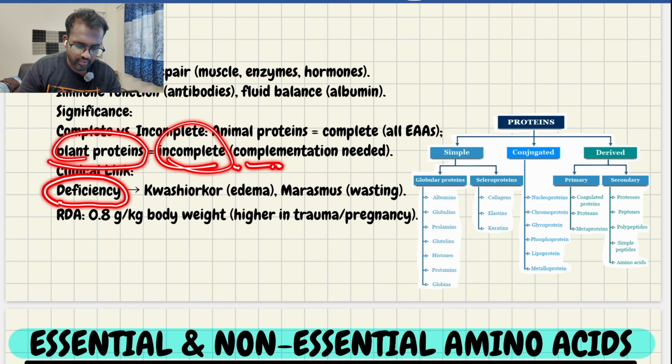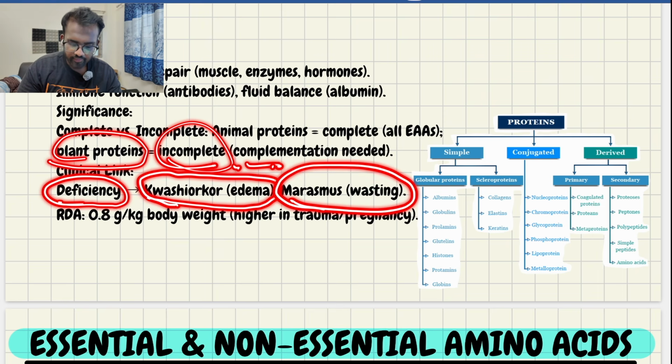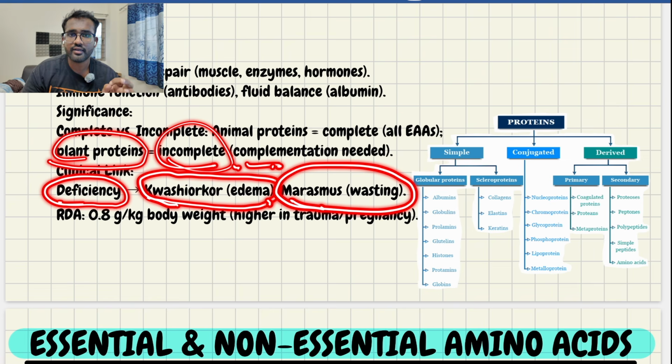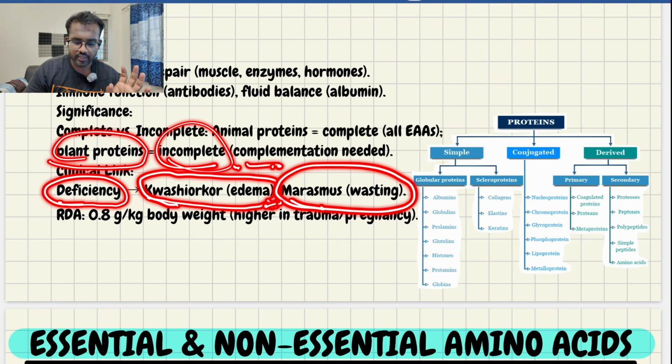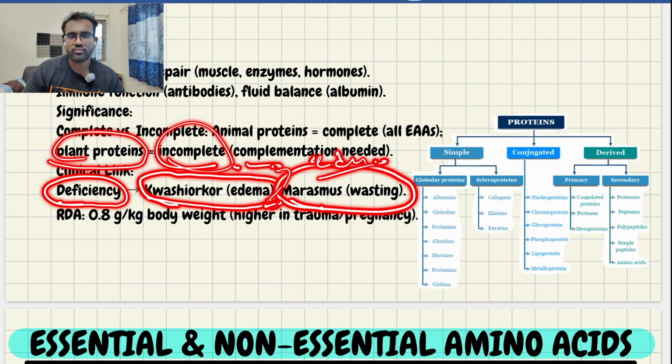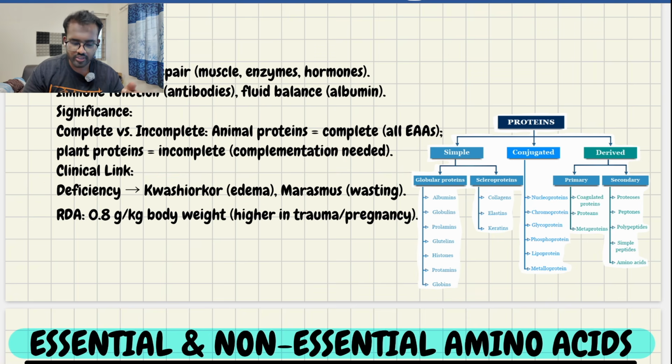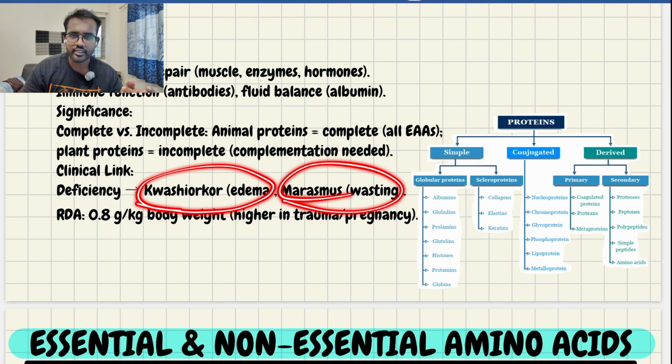Deficiency of protein leads to kwashiorkor with edema, and marasmus, also wasting. Regarding kwashiorkor and marasmus, I will discuss in detail in the pathophysiology chapter. Right now you remember kwashiorkor comes in children with edema. Edema means fluid accumulation in the joints or in the body. In marasmus there is severe wasting. There will be muscle wasting and the body will be shrinking down. It is caused by calorie deficiency. I'll discuss this in detail in later parts. Right now remember deficiency causes the disorders kwashiorkor and marasmus.